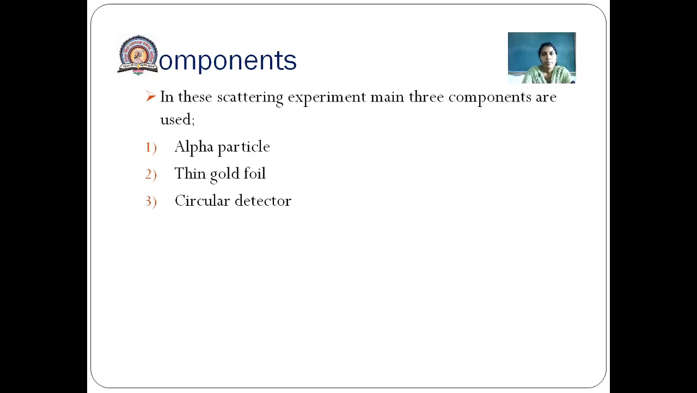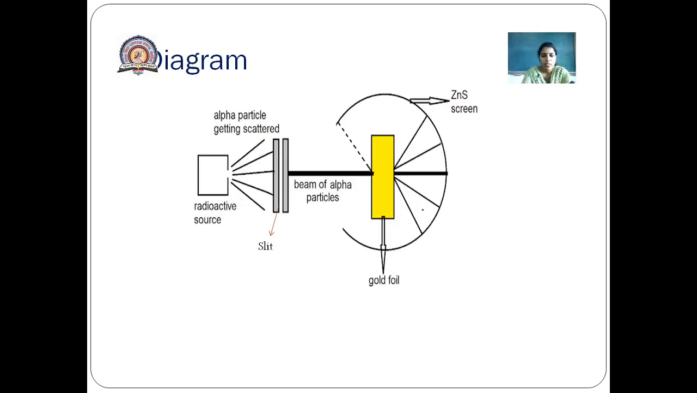In this scattering experiment, three main components are used. The first component is the alpha particle source, the second is the thin gold foil, and the next component is the circular detector. Here we will see the experimental setup of the Rutherford scattering experiment. The first component is the alpha particle. Alpha particles are positively charged particles. They resemble helium ions.